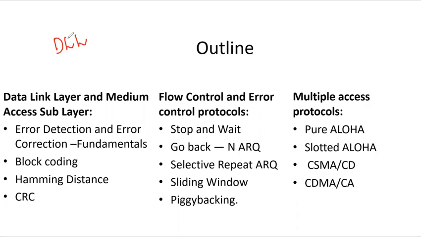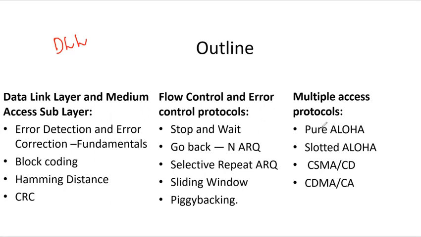The first layer is the logical layer and the other is the MAC sublayer. Whenever we are talking about the data link layer, the most important task is the flow control and error control protocols. But apart from that, we even have multiple access protocols. We can divide the data link layer into data link control and multiple access resolution, and that multiple access resolution part consists of these protocols which we will be studying today.